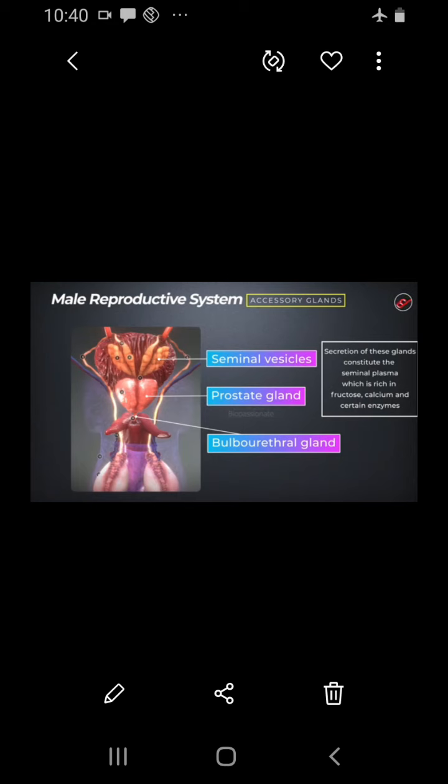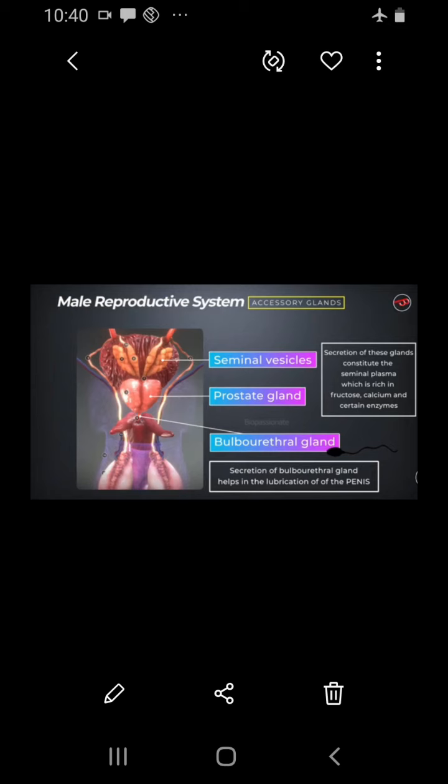The sperms are stored in the seminal plasma of the seminal vesicles, which is rich in fructose, calcium and enzymes. This is the source of energy for the sperm. Along with the vas deferens is the ejaculatory duct, which expels the sperm out into the urethra.